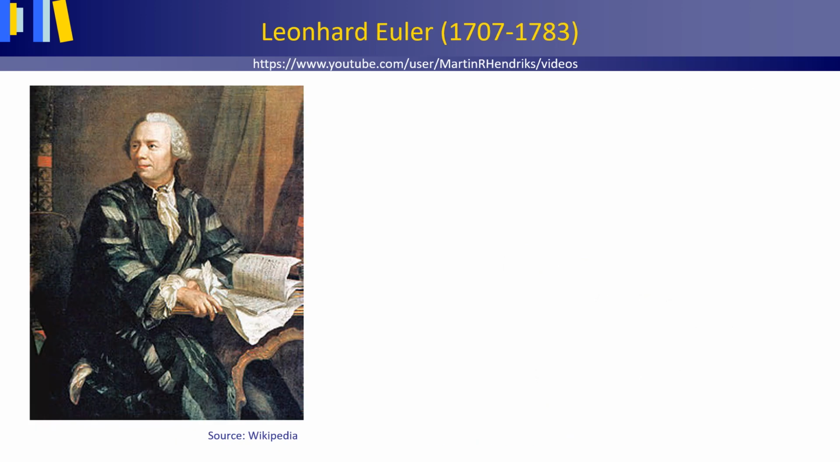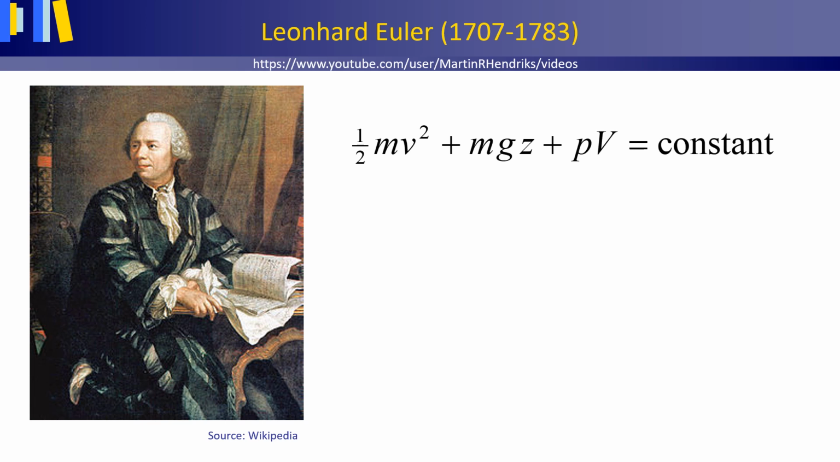Although Bernoulli deduced that pressure decreases when the flow speed increases, it was Leonhard Euler, also a Swiss mathematician and physicist, who derived Bernoulli's equation or law as we know it. A water particle moving along a streamline possesses three interchangeable types of mechanical energy, all in joule: kinetic energy, potential energy, and pressure energy.